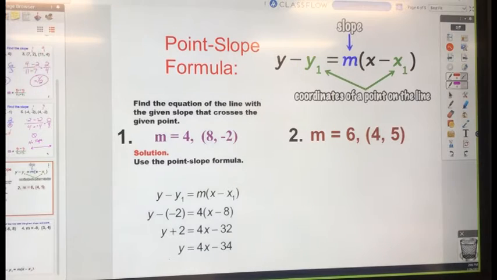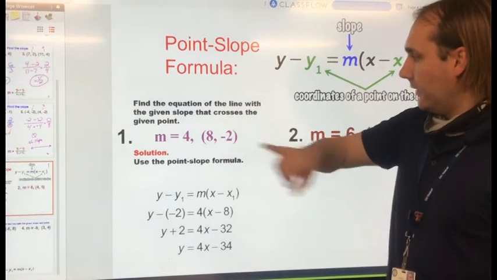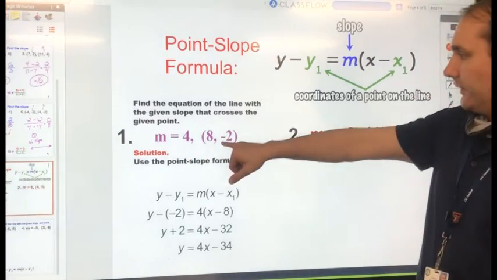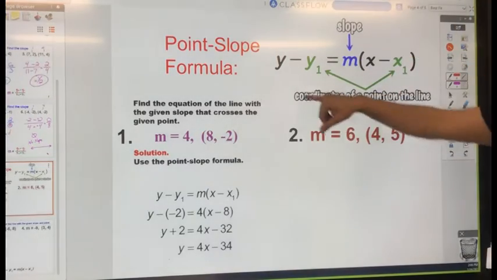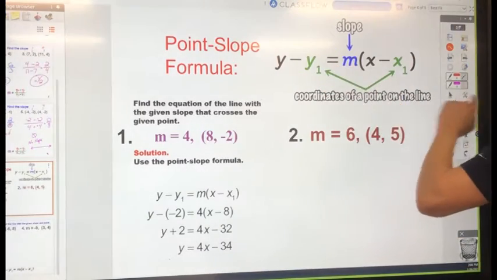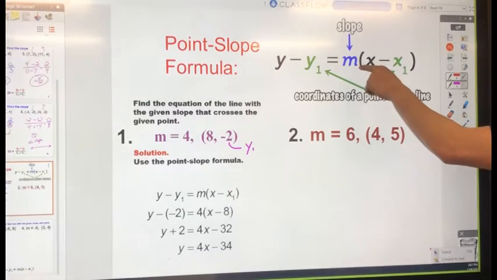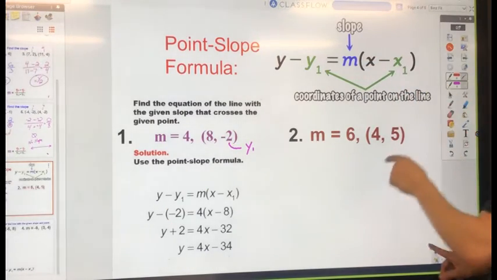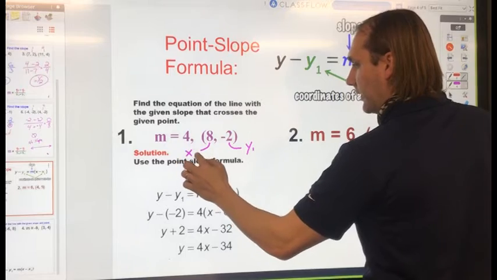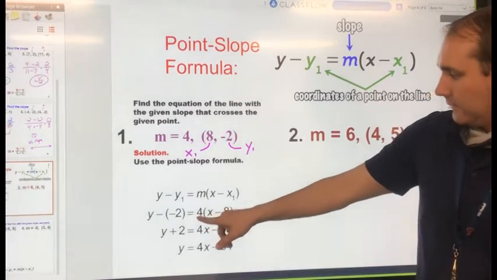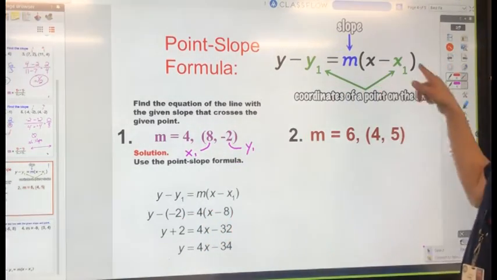Now that we can find a slope, let's use the point slope formula to find the equation of the line. So in my example here, I'm given the slope of 4, and I'm given a point 8, negative 2. I want to find a line that has this slope and goes through this point. We're going to use this formula here. y minus y1, where y1 is the coordinate I'm given. So I'm given negative 2 here, equals m, which is my slope, times x minus x1. And x1 is the other point you're given, the x value. So it's y minus negative 2 equals 4 times x minus 8.